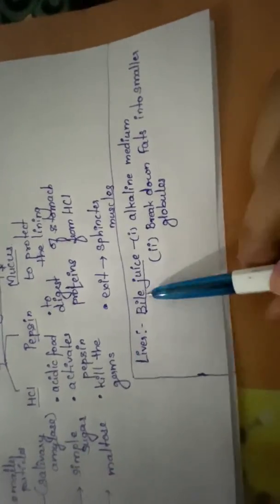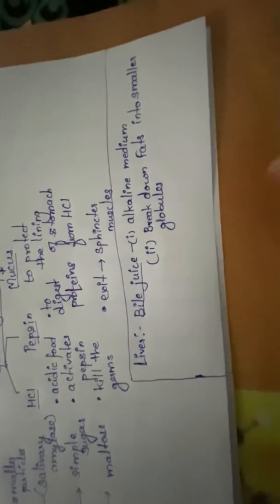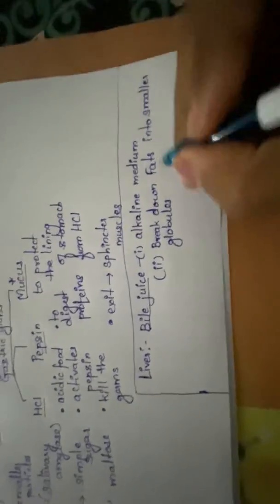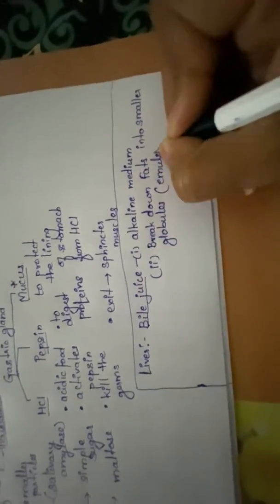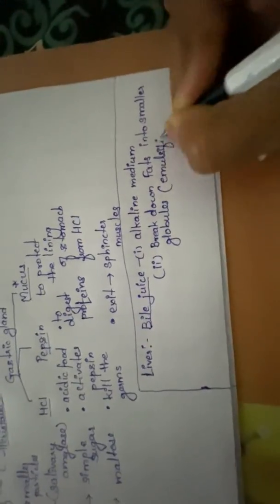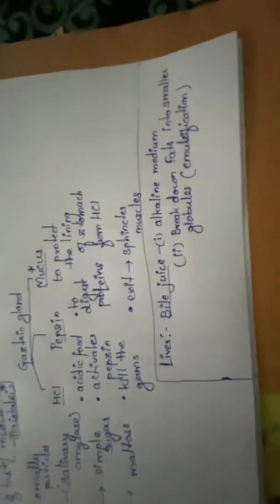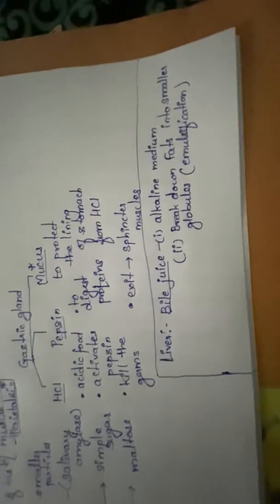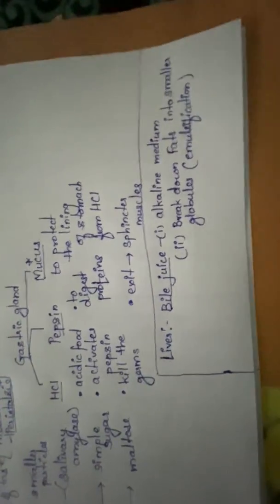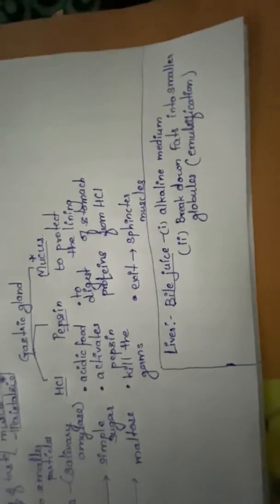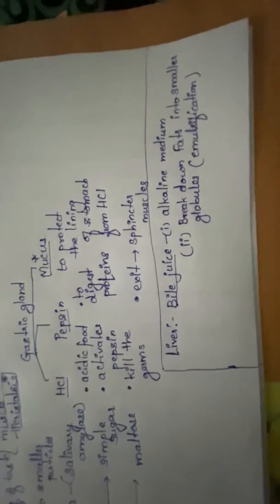Therefore, this bile juice breaks these bigger fat molecules into smaller globules, which is very similar to emulsification of soap. The breaking down of bigger molecules of fats into smaller pieces for increasing the efficiency of other enzymes to work on it is called emulsification.